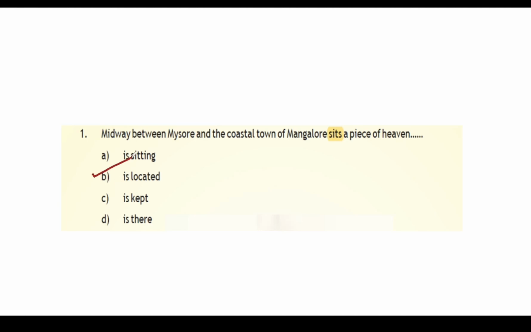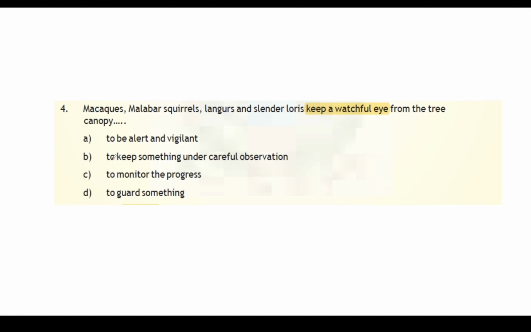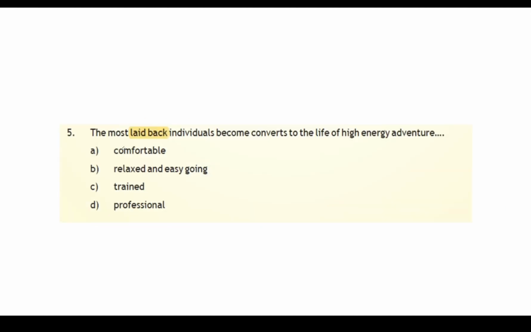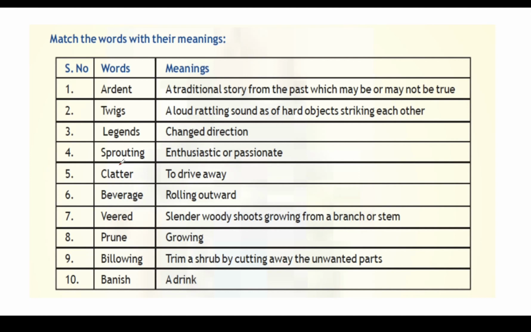It's located... C, A, A, B. Tea from Assam. So these are the important words: ardent, twigs, legend, sprouting, clatter, beverage, weird, prune, billowing, banish. So you can take notes of it.